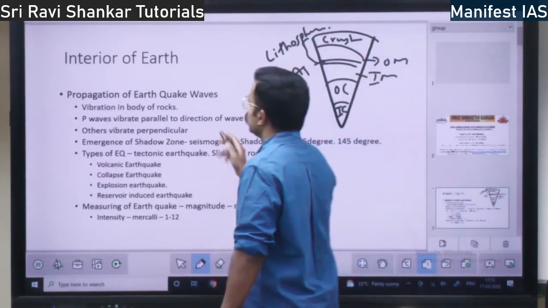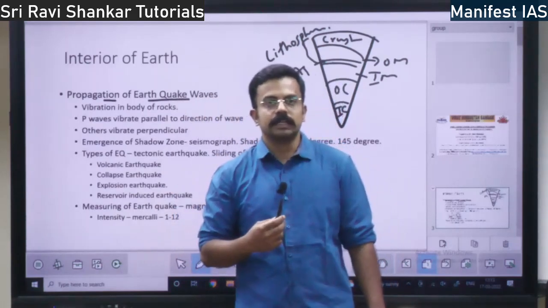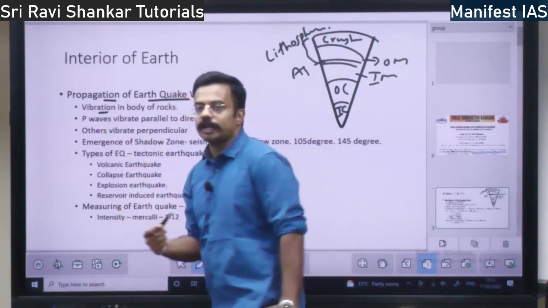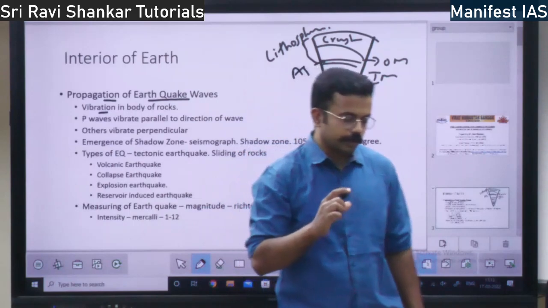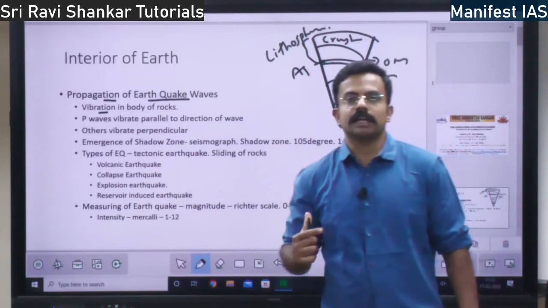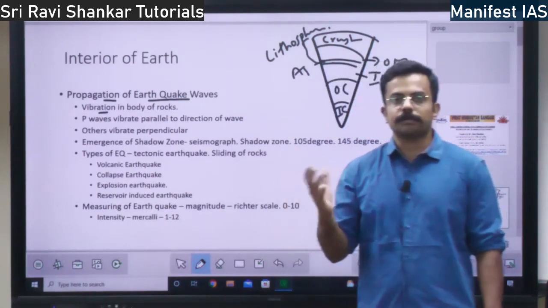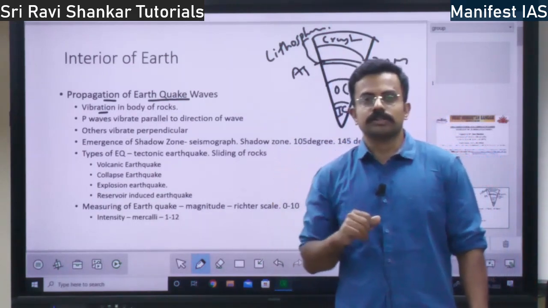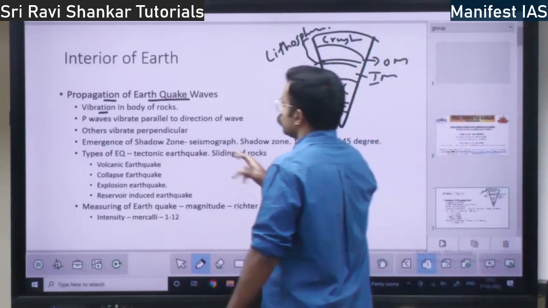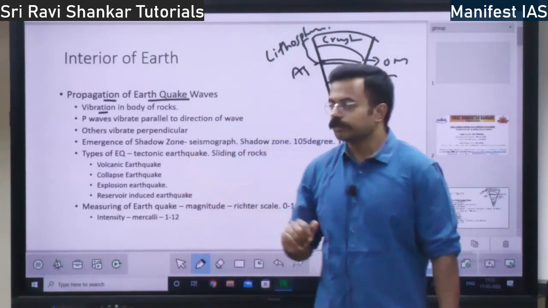So how do the earthquake waves travel? How do they propagate? When they propagate, they cause vibration in the body of rocks. I told you, if the medium is denser, the velocity will be higher. If the medium is not so dense, such as air or water, then the velocity will be low. Also, there will be reflection and refraction of the earthquake waves. Whatever body it goes through, it causes vibration.